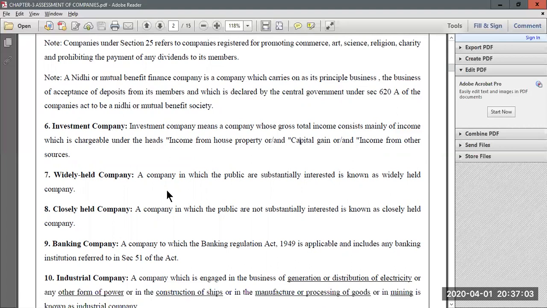Now again, we have another type of company called widely held companies. So widely held companies are basically those companies in which the public are substantially interested.